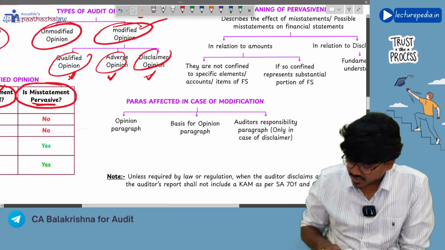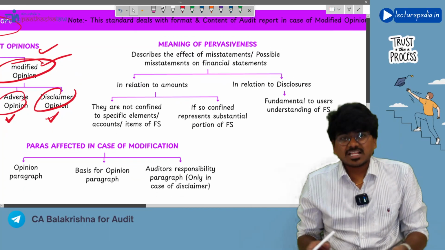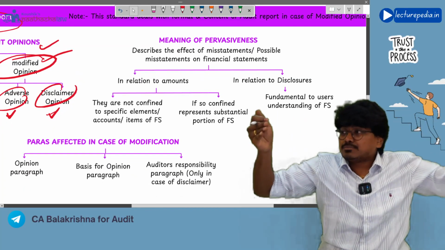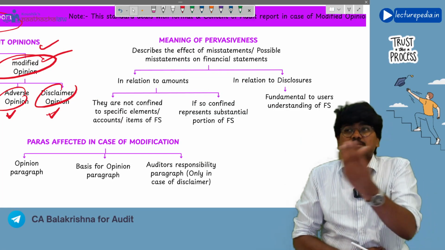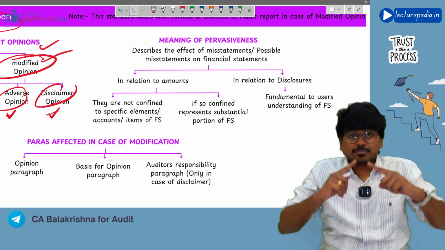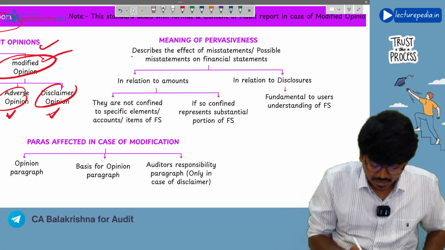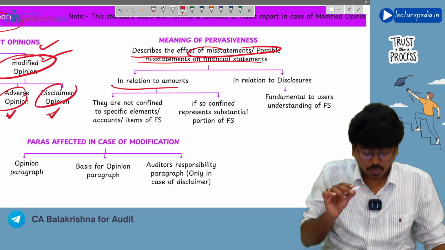See, there is a definition for pervasiveness. A misstatement will be treated as pervasive if many items in the financial statements are misstated. So if there are misstatements in many items of the financial statements, you will say that misstatements are pervasively present across the financial statements. It describes the effect of misstatements on the financial statements in relation to amounts.